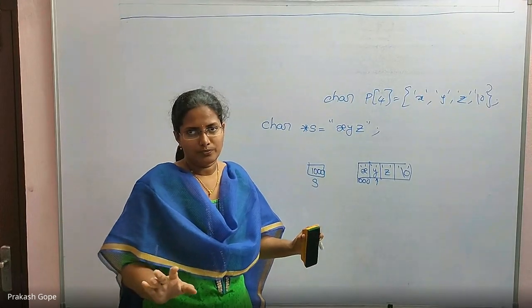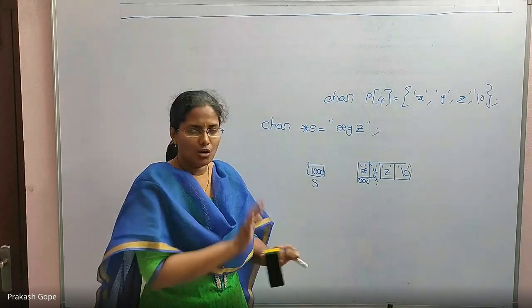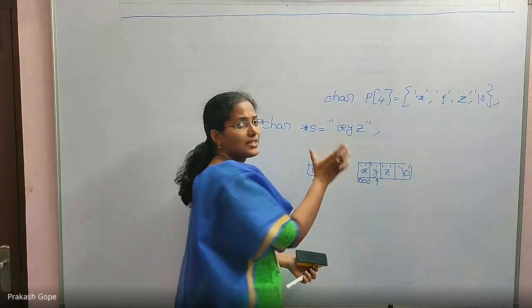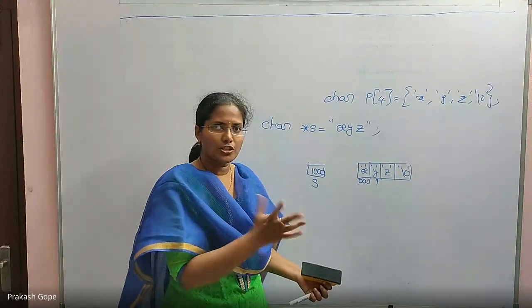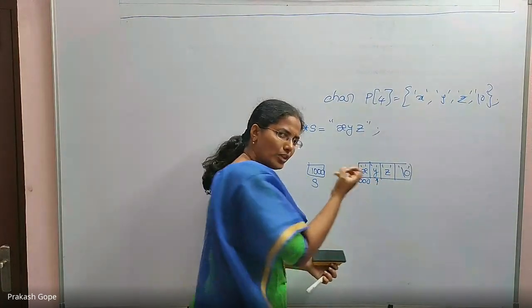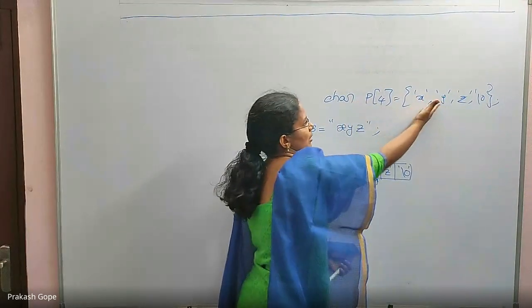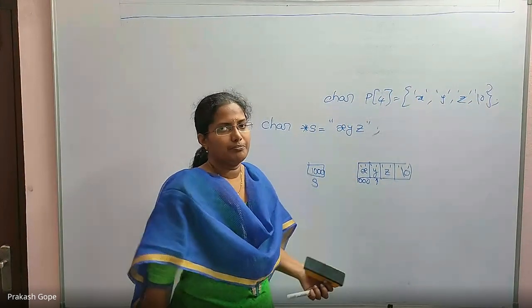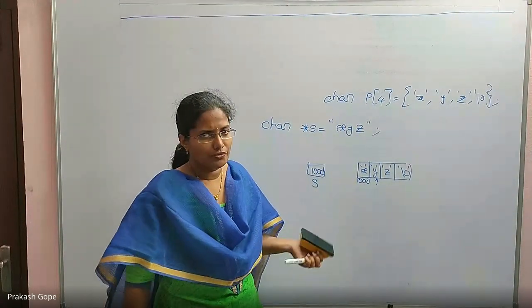There used to be a difference in the old compilers. In old compilers, this was considered a string literal, which means constant. Once it's a constant, you cannot modify the contents, you can only access it. But the array is a variable, each one a character variable, so you can modify it. That was the difference, but now there is no such difference.